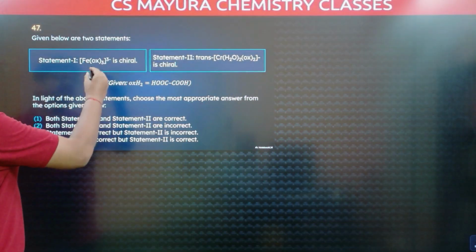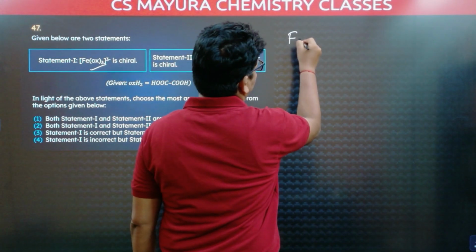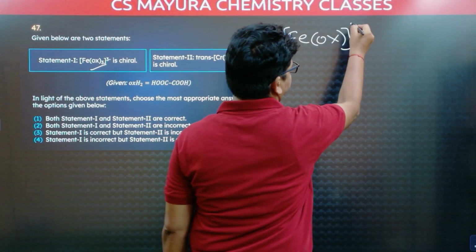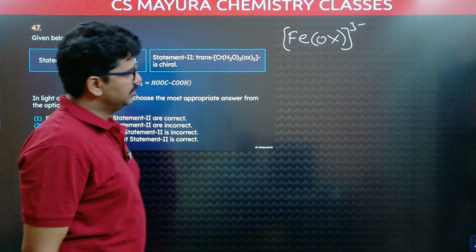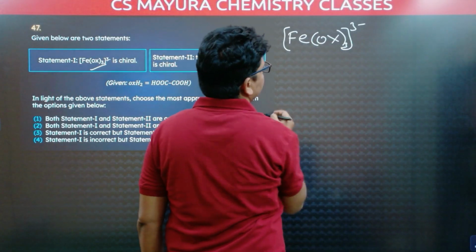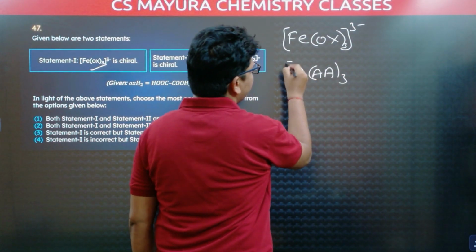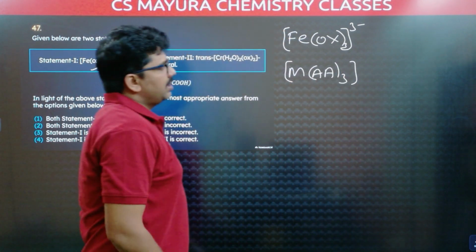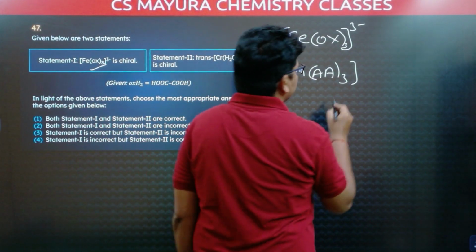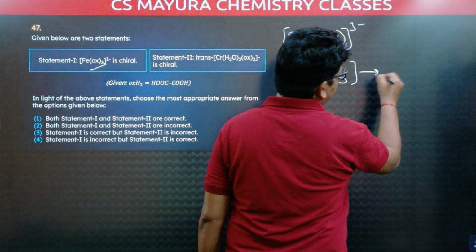Next one: is [Fe(ox)3]3- chiral? Whether it is chiral or not, we have to find. This is an M(AA)3 type of complex, having three symmetrical bidentate ligands. An M(AA)3 type of complex is chiral.